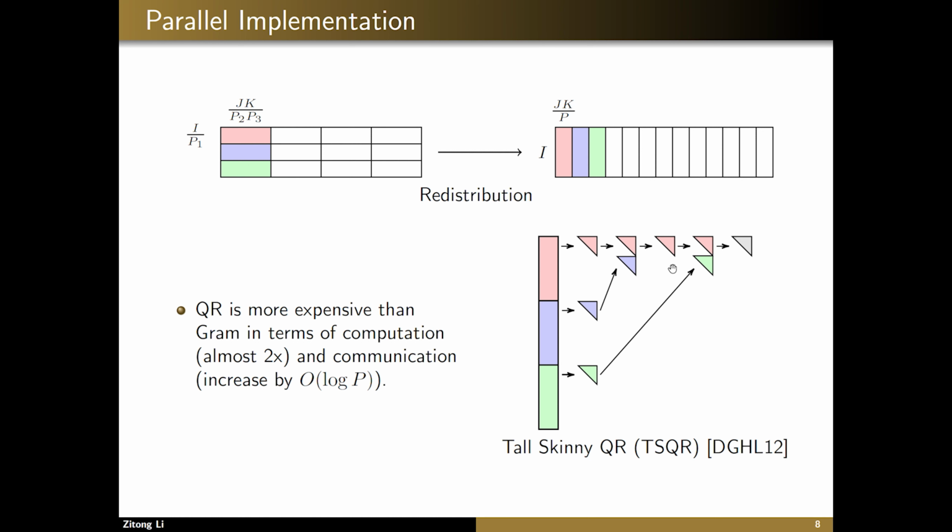There are several more important kernels to the ST-HOSVD algorithm that we are not going to cover, since we didn't make any significant modifications to them.